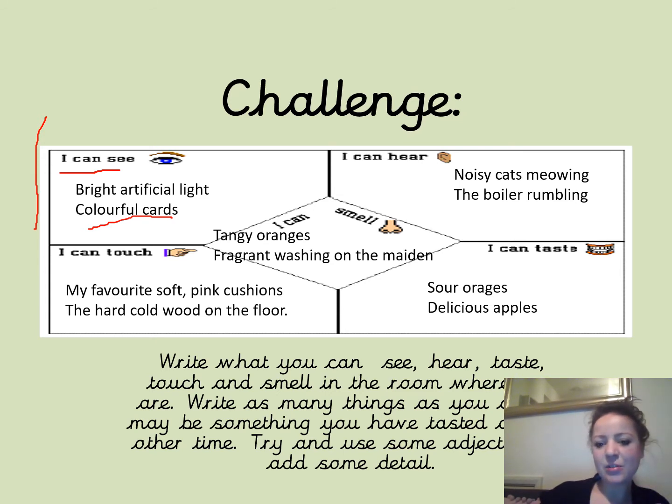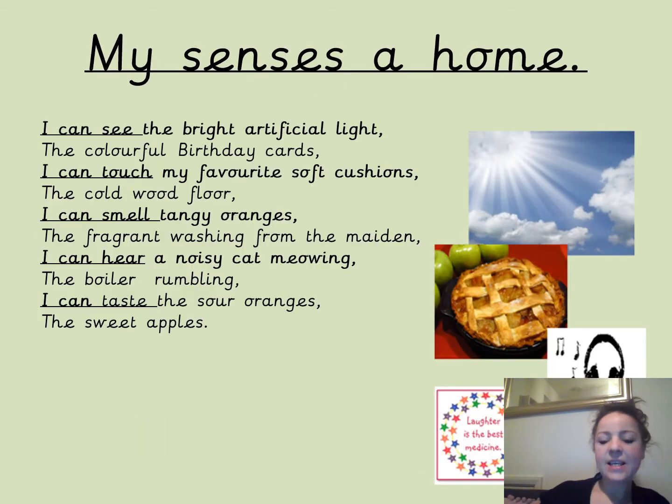What I'd like you to do for the start of this lesson is to put that into a bit of a poem. So I've written a title. First of all, yours will need a title. My Senses Poem. And I've written 2 lines for each part of the poem, but you can write one if you wish to. So I've started with, I can see the bright artificial lights, the colourful birthday cards.